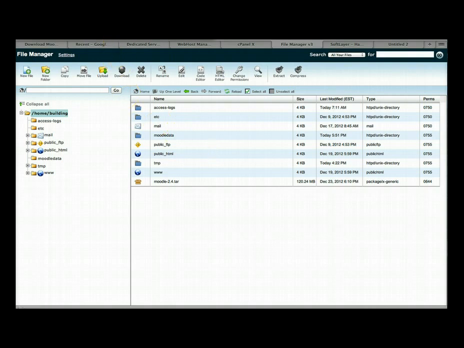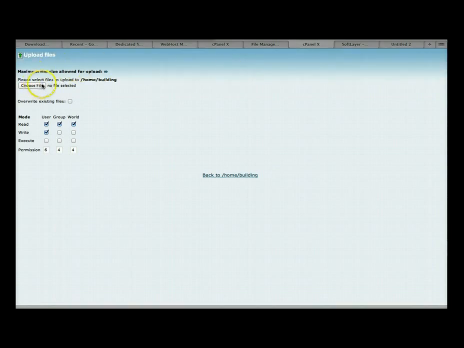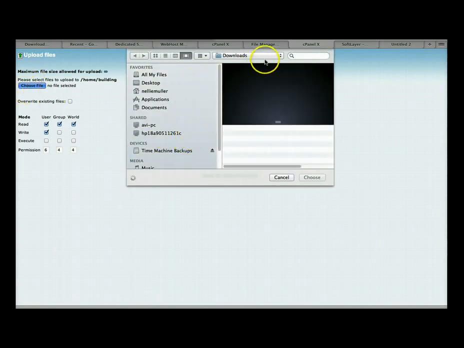Okay, and we did that. It's right here, but just to show you, let's do it again. We'll click on upload, go into, okay, right here, we're going to choose a file from my computer, and this time it's going to be the Moodle. Click on choose file, which will take me to my computer system.